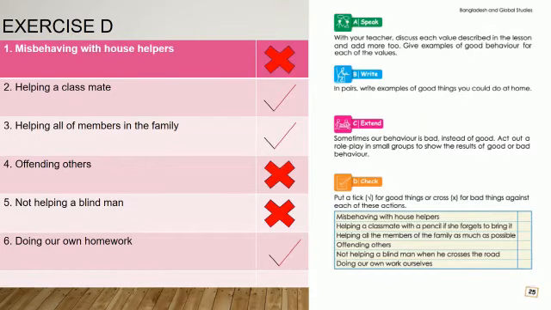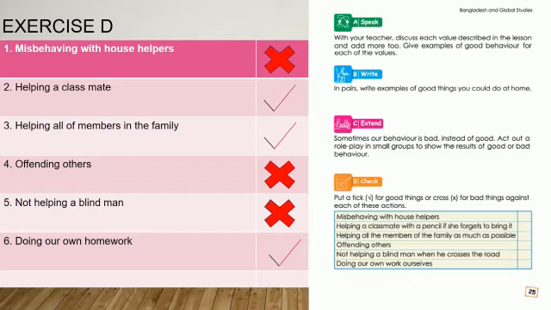So moving on to the next page, which is page number 25. Here are some exercises, and I have done exercise number D. Here they said put a tick for good things and a cross for bad things against each of these actions. So number 1, misbehaving with house helpers, which is a bad thing. So give a cross. Number 2, helping a classmate with a pencil if she forgot to bring it. So put a tick mark here. Number 3, helping all the members of the family as much as possible. So this is a good thing. So put a tick mark here.